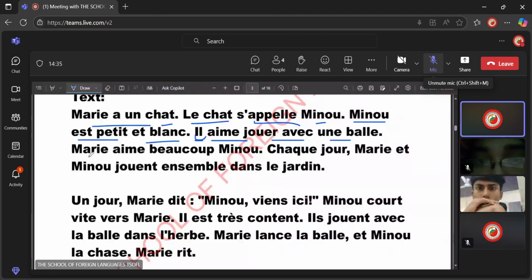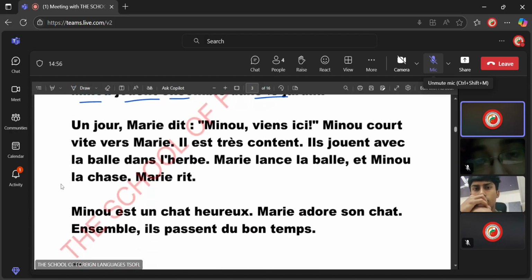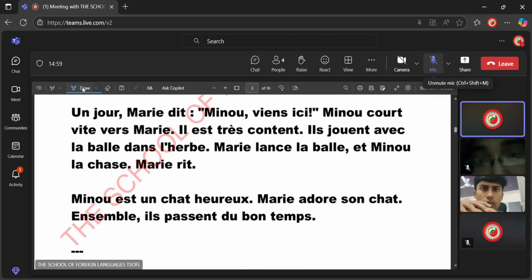Mary likes Minou a lot. Marie aime beaucoup Minou. Beaucoup means a lot. Every day Mary and Minou play together in the garden. Chaque jour, every day, Marie et Minou jouent ensemble. Mary and Minou play together dans le jardin, in the garden. The second para says, one day Mary says, Minou come here.